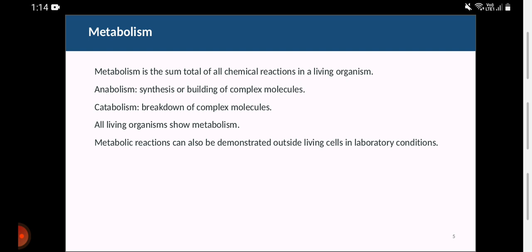So all living organisms show metabolism. Can your pen show metabolism? No. Can a mobile show metabolism? No. So they are non-living. Metabolic reactions can also be demonstrated outside living cells in laboratory conditions. So it's a kind of synthetic environment we are providing for that.